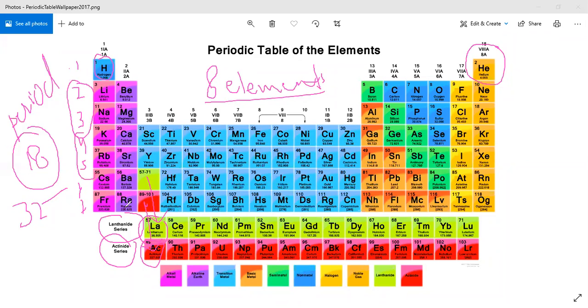So that's why the 6th period has 32 elements, because some of the elements are written at the bottom, and the 7th period also has 32 elements. But this period is incomplete. You have to show it with an asterisk. Why is this period incomplete? Because scientists think that with the passage of time, new elements will be discovered. So when new elements are discovered, this will not be 32. That's why this period is called an incomplete period.